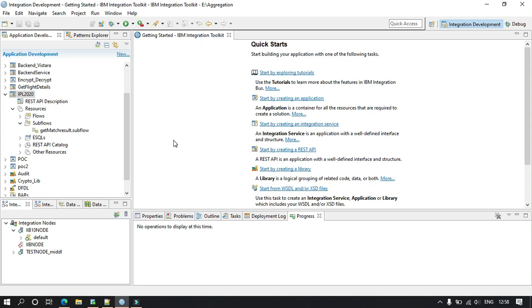Today I just want to show you how an application works end to end. If it is interacting with IIB, how IIB can be placed in the back end. That idea I want to give you.